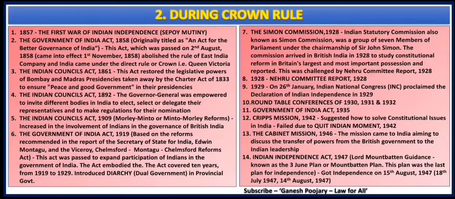Now remember, the third timeline has not started from 15th August 1947. There were a few key activities that happened before 15th August 1947 also. I am explaining them because they are very crucial.